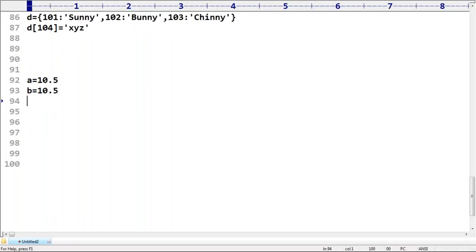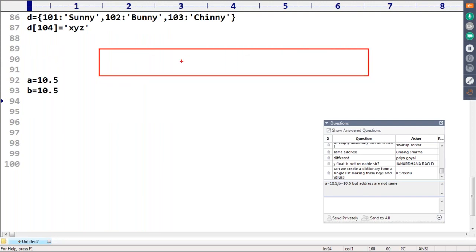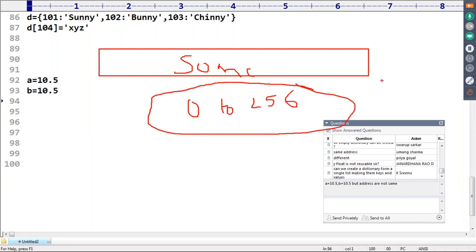Maybe the internal reason is, sir, they are going to create some predefined objects at the beginning only. In the case of integer, 0 to 255 or 0 to 256, I covered, right? These are predefined objects they create at the beginning. But in the case of float, it's not possible to create predefined objects.